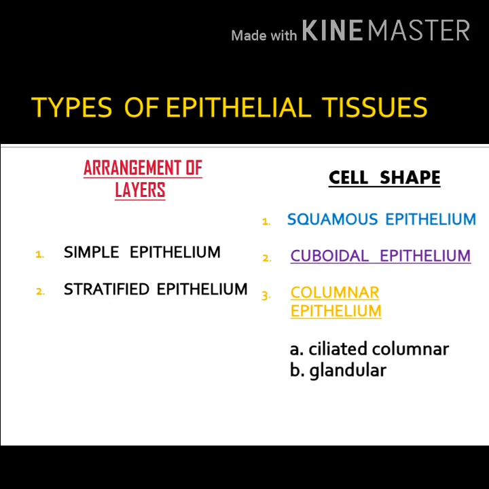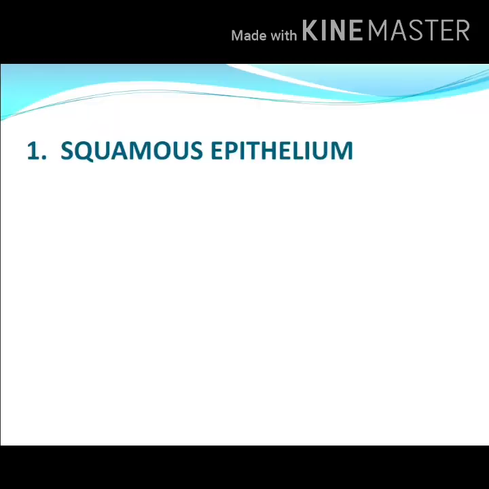Second, some of the epithelial cells may function as gland. The inner, there may be folding in the cells and these foldings will act as gland. So we call them as glandular epithelium. So first type, based on the shape, that is the squamous epithelium. Squamous epithelium is simple, thin, flat, polygonal cells.